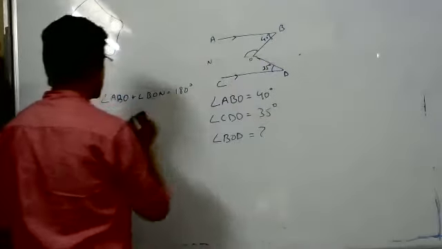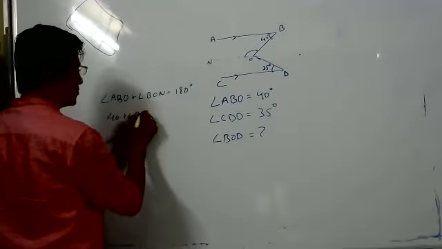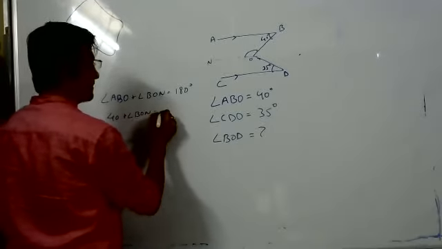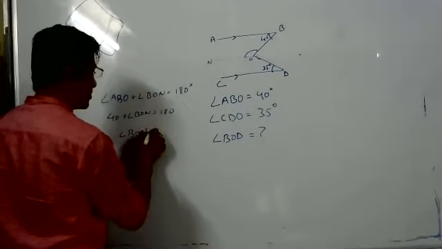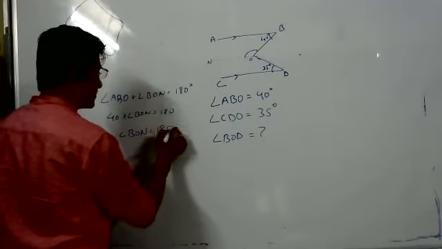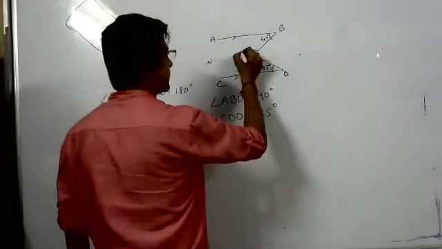Why? Co-interior angles. So we can write angle BOA is 40 degree, plus angle BON, 40 degree goes to the other side. So angle BON, you get 180 minus 40, which is 140. Yes, sir. So this is 140.